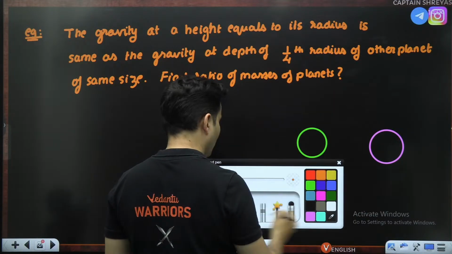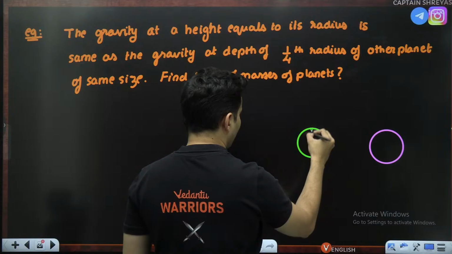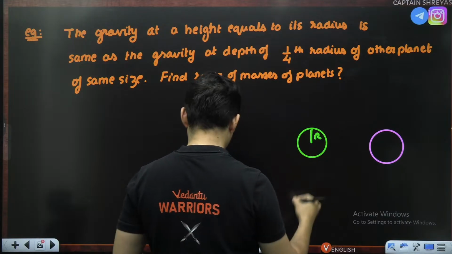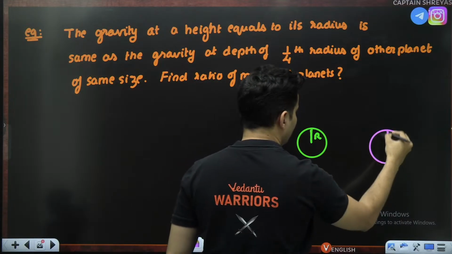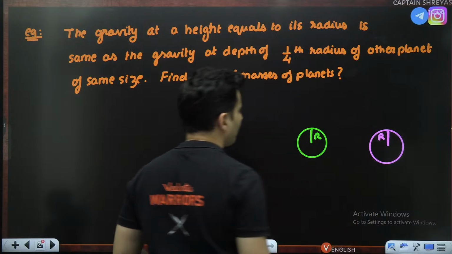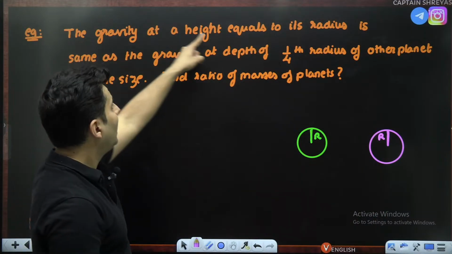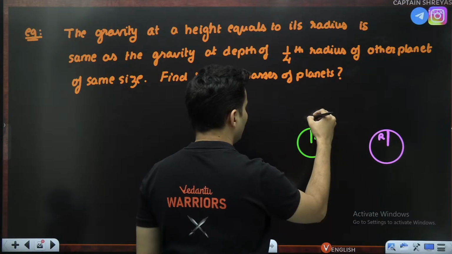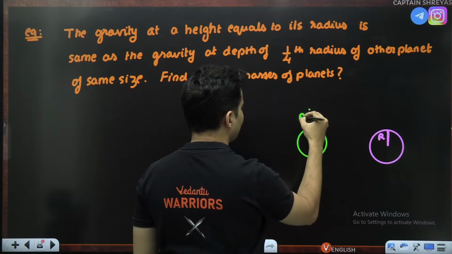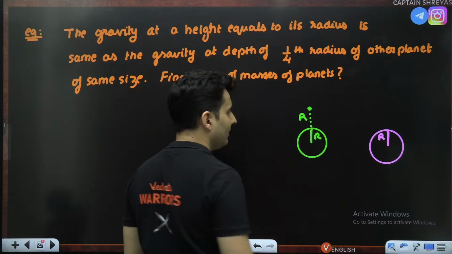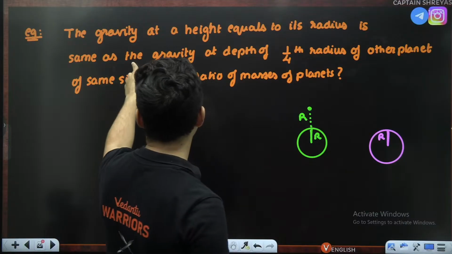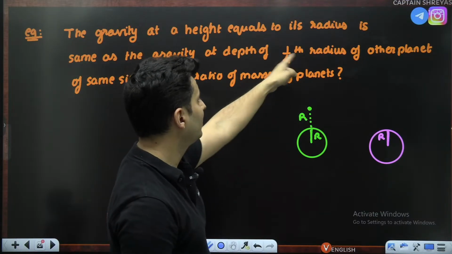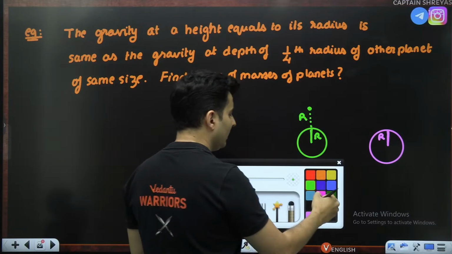So I can say this is R, and this is also R. Gravity at a height equal to its radius: I go up by a distance R, and at this point I find the gravity is the same as the gravity at a depth of 1/4 of another planet.